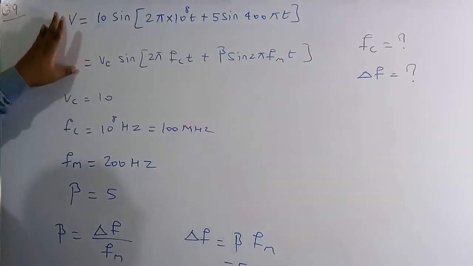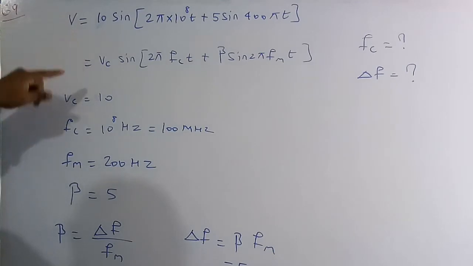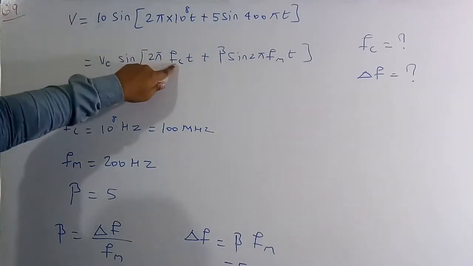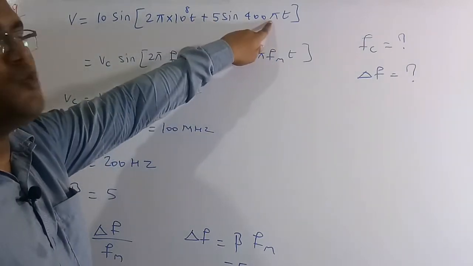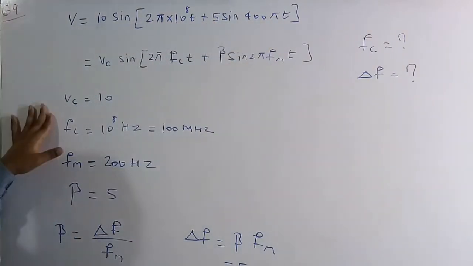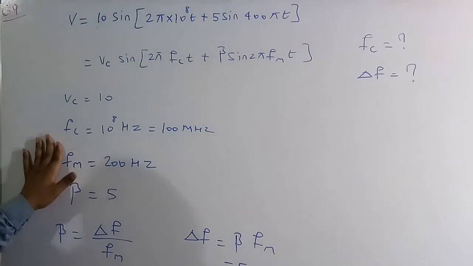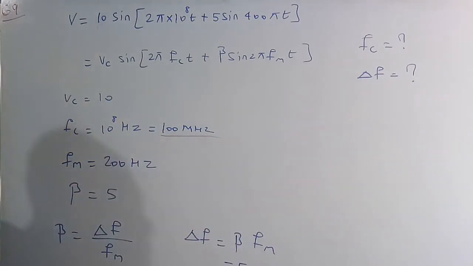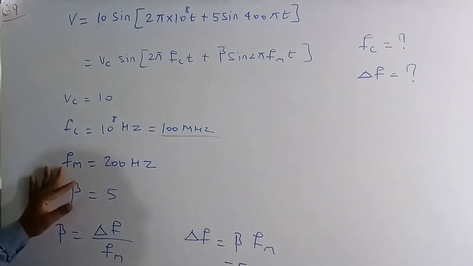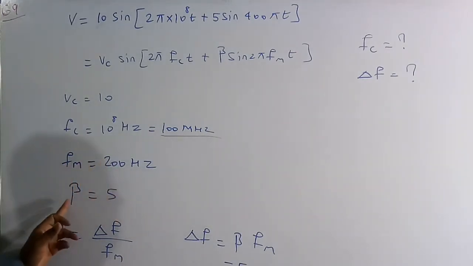So if you see carefully, now I am going to compare these two equations. VC is equal to 10, FC is equal to 10 to the power of 8, beta is equal to 5 and FM is equal to 200 hertz. So VC is equal to 10 volt and FC is equal to 10 to the power of 8 hertz. We can write it as 100 megahertz also, because 1 megahertz is equal to 10 to the power of 6 hertz, and the message signal frequency is 200 hertz and beta is equal to 5.